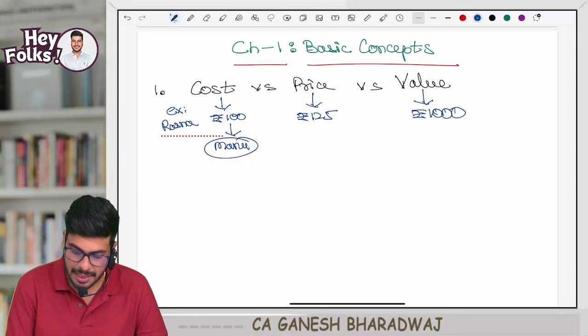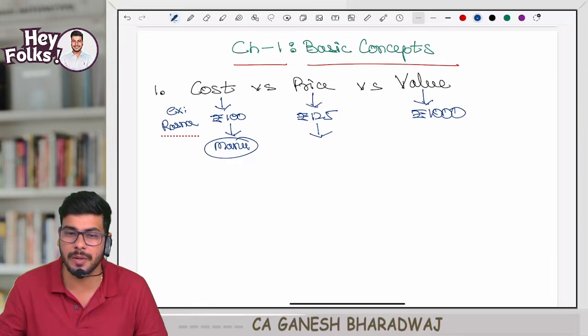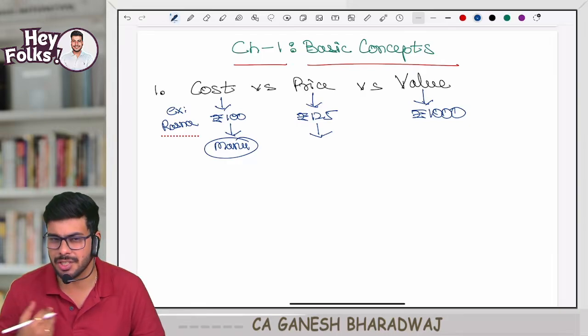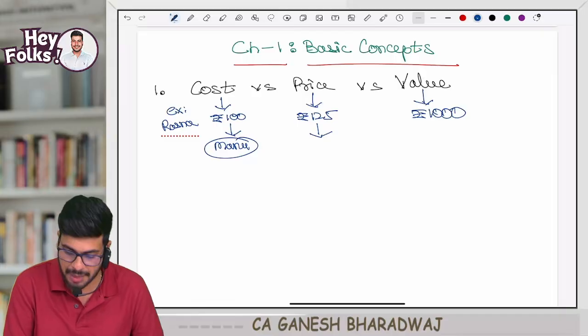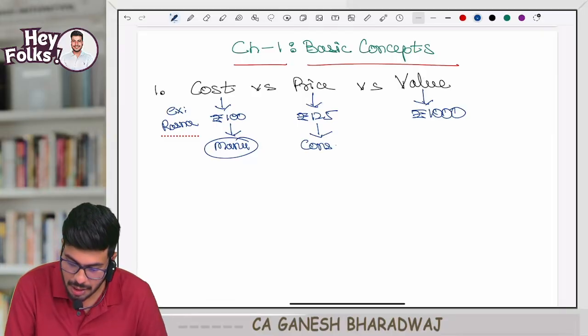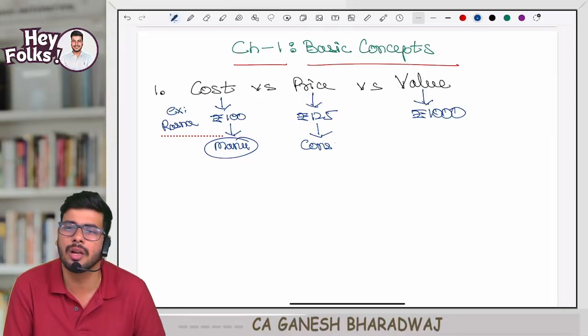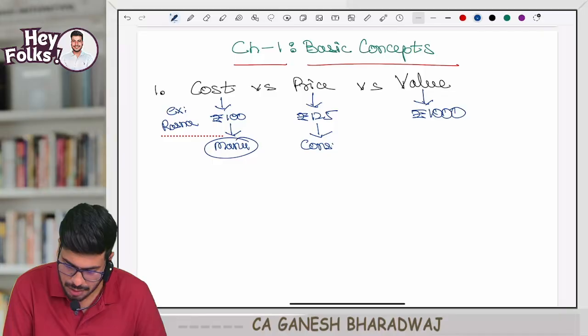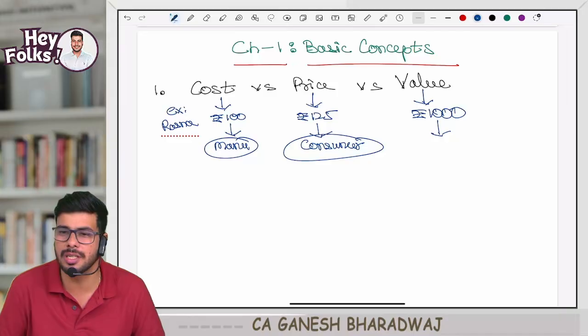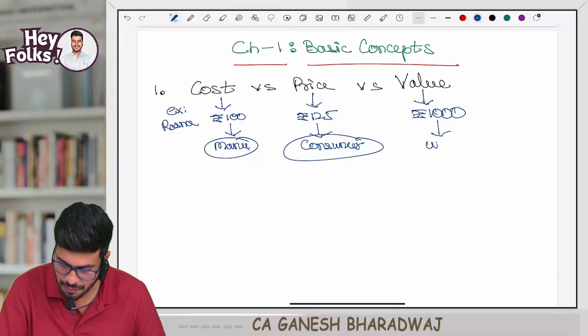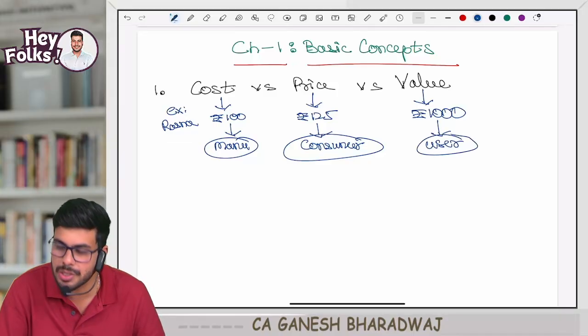Now, this price of 125 is generally mentioned from the perspective of the consumer. Agreeing with me? Consumer. Correct, guys? And this value of 1000 is generally attached from the perspective of the user of the product.